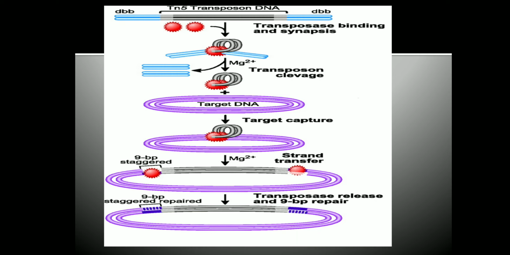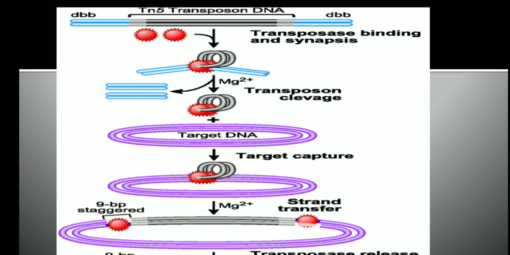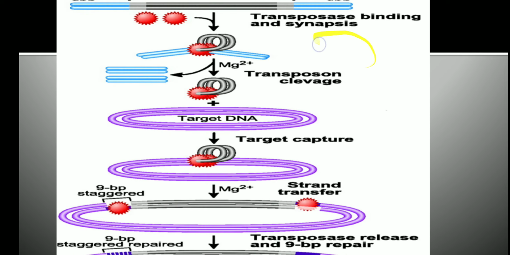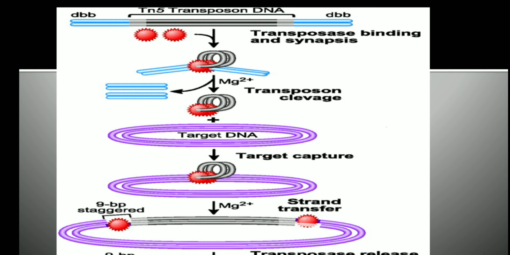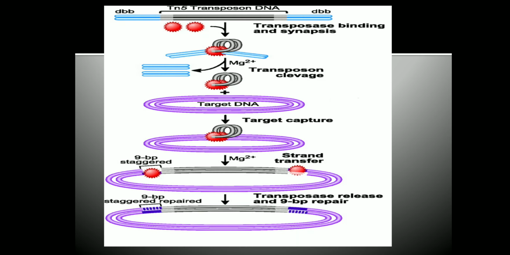Say for example here transposon Tn5 is having a kanamycin resistance gene. This transposon is excised by an enzyme, transposase. These red colored circles that you are seeing are the transposase enzyme. They bind to the flanking DNA at the ends of the transposon and excise the transposon DNA.